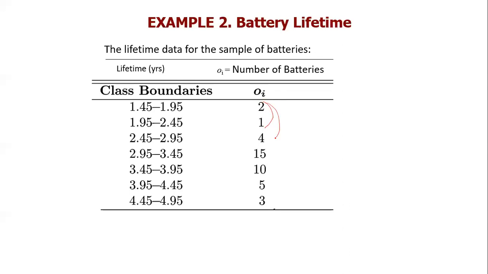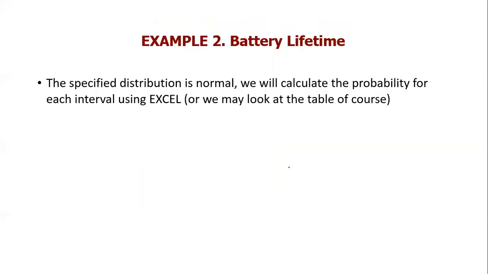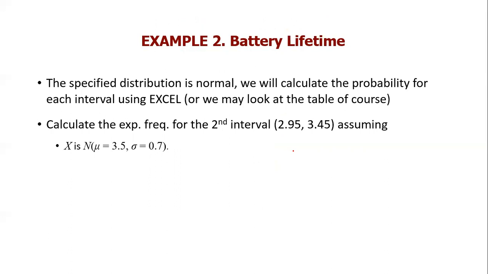So we merge these three, which gives 7 observations between 145 and 295. This is nice, but this is not nice, so I merge them to have 8. In the end, I have these three blocks.